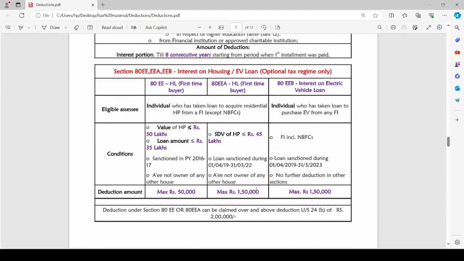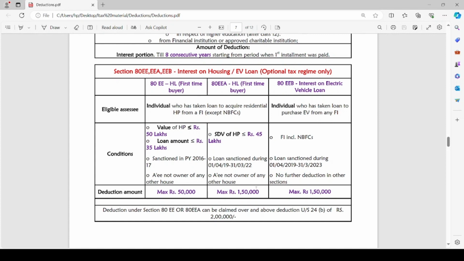Remember this important point. Deduction under section 80EE or EEA can be claimed over and above deduction under section 24B of rupees 2 lakh. If you remember, we have discussed in the chapter income from house property that under section 24B there is a deduction with respect to interest on borrowing. The maximum amount that can be claimed under section